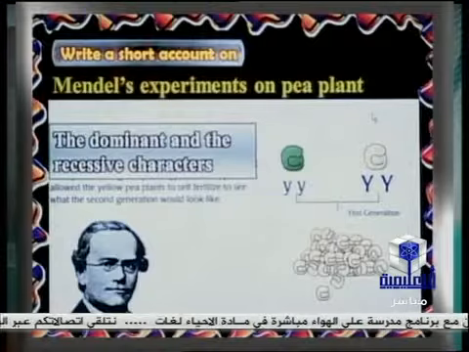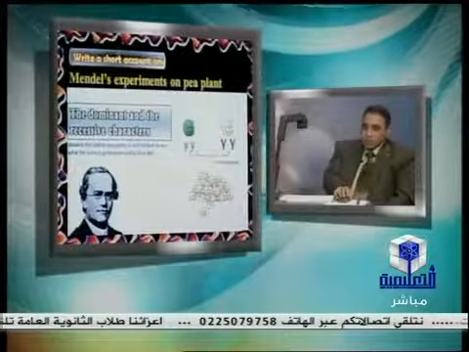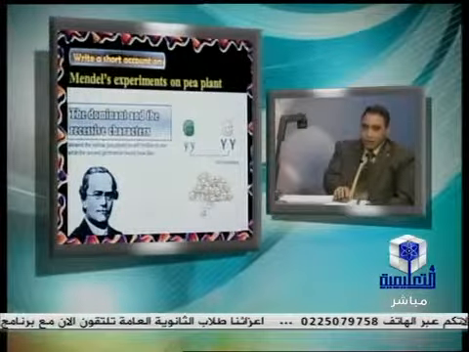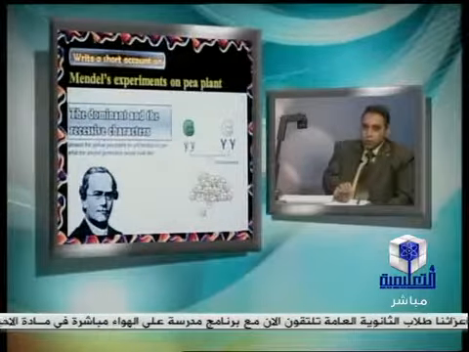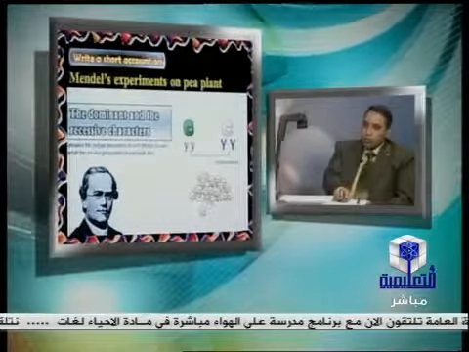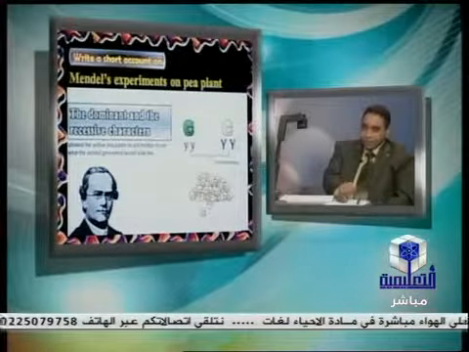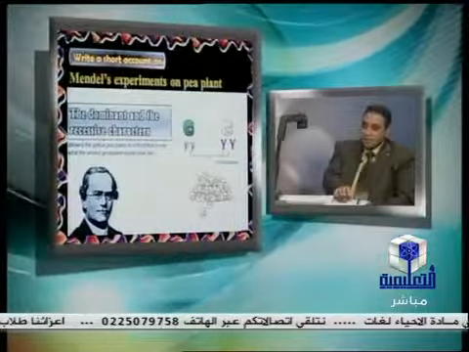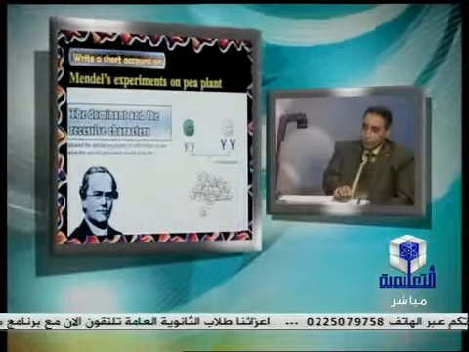between male and female. So any character is produced by the crossing between the ovum and the sperm, or in the plant between the ovule and the pollen grain. So each character should be represented by two genes. In the pure dominant, the two genes are written as capital letters, but the recessive is represented by the same letter, but the small one.